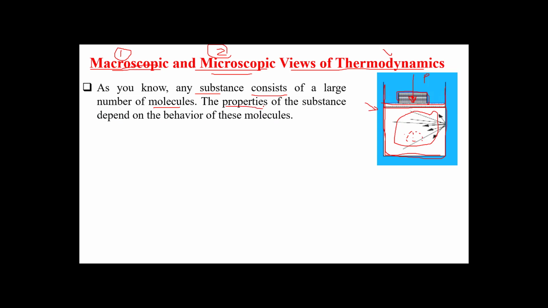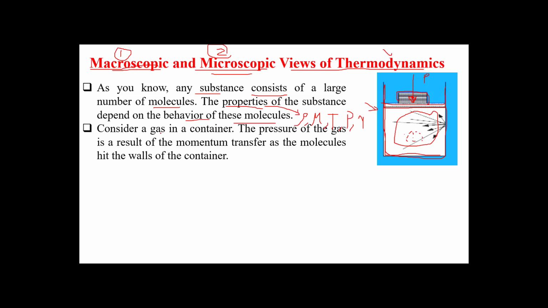The properties, for example, density, mu, viscosity, temperature, pressure, specific volume or volume, etc. So these properties depend on the behavior of these molecules.